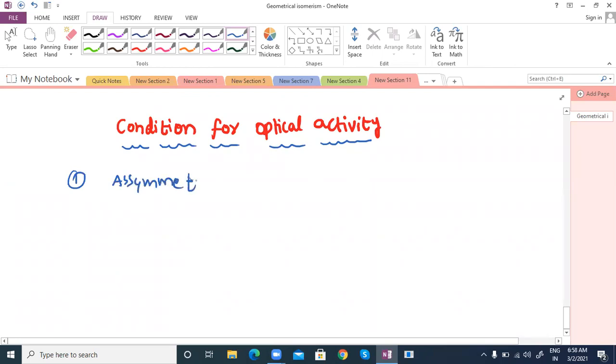What is the meaning of asymmetric in nature? No plane of symmetry. That should not contain any symmetry. And that carbon we call asymmetric carbon or stereogenic center or stereo center. They can use different terms, or chiral carbon. Chiral or stereo, this term is important. Stereo center or stereogenic center, all these are different names.